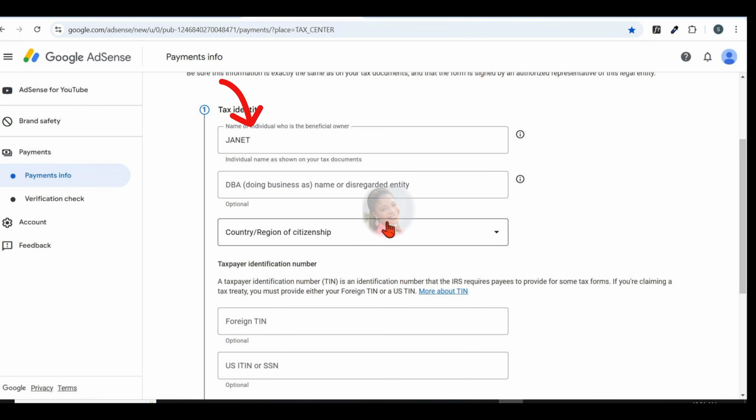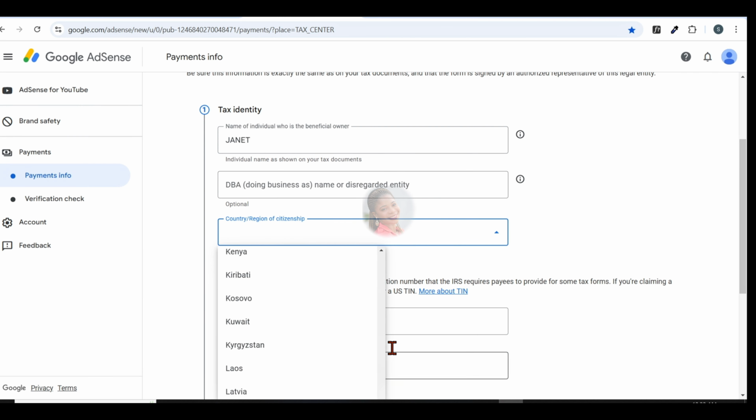So make sure you confirm that it's actually your name. Then the next thing you can see here is this DBA, and it actually means doing business as. This is optional. You can leave it blank. The next thing is for you to choose your country of citizenship. So click on the drop down arrow and choose your country.